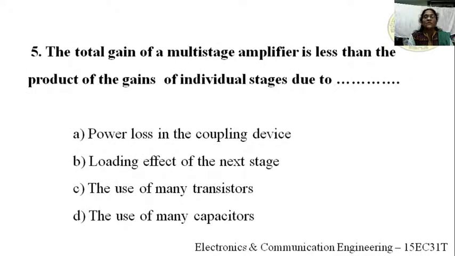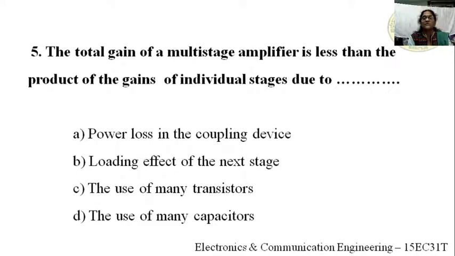Next question. The total gain of a multi-stage amplifier is less than the product of the gains of individual stages due to. Suppose we consider two stages: the output of the second stage divided by the input of the first stage gives the overall gain, right? Practically, that gain will be lesser than the product of gains. We know that the total overall gain is equal to the product of the individual gains. But here the total gain of a multi-stage amplifier is less than the product of gains. Why? Because of the loading effect of the next stage, right?